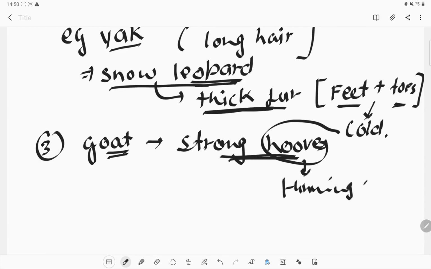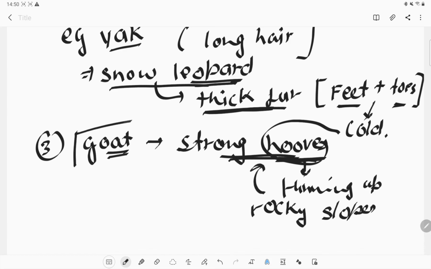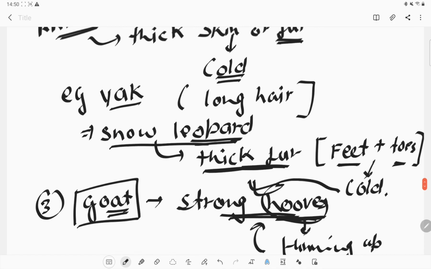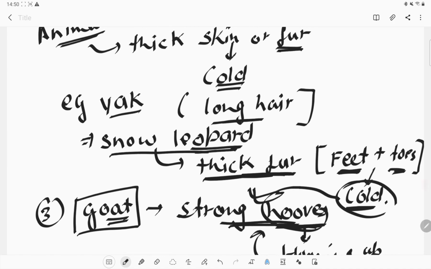Okay, so on the rocky slopes of the mountain, these hooves help them move easily. Similarly, the snow leopard has thick fur even on the feet and toes, so that it can protect itself from the cold climate. The yak also has long hair to protect itself from the cold climate.